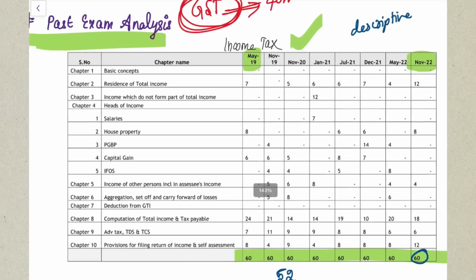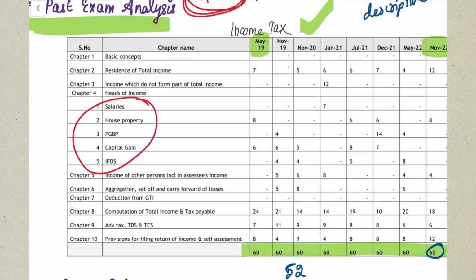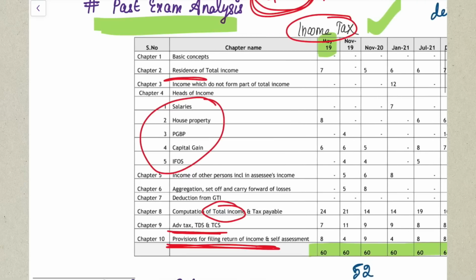And when you come to your income tax, because people feel the heads of income are pretty difficult, if you keep that in mind, then attempting the total income question, which is your compulsory question, will also get difficult. So a smarter way of getting marks in your income tax paper would be that you study chapter number 10, chapter number 9, and chapter number 2, which are residential status, advanced tax, TDS and TCS, and return of income. All these three chapters are questioned in every attempt, and minimum 15 to 20 marks you'll definitely be able to score from this in your income tax paper.